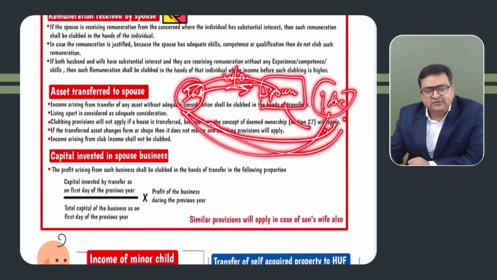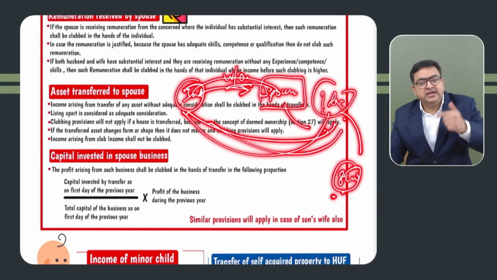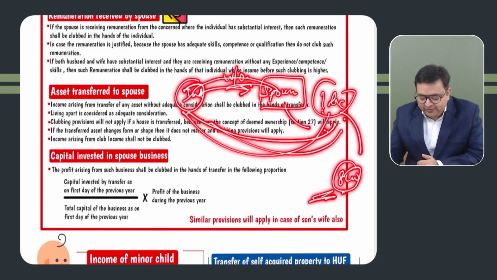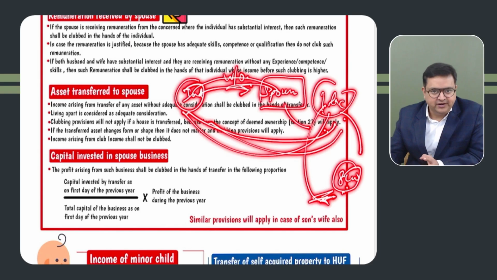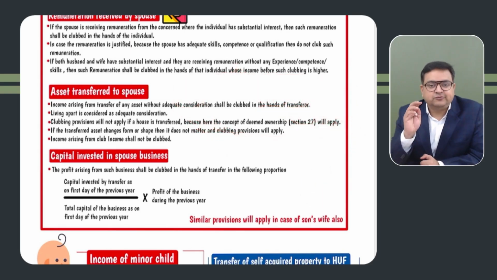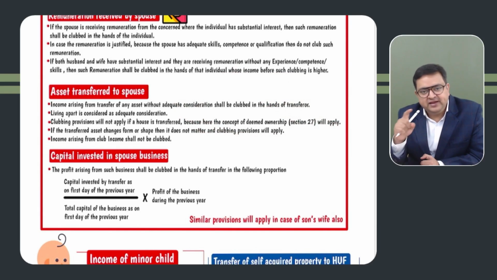Let's say the spouse has invested this 1 lakh rupees again somewhere, and she is earning 8,000 rupees of income on that. What is this? This 8,000 rupees is income on clubbed income. Income on clubbed income will not be clubbed. Got it? Are you able to remember this provision? Income on clubbed income will not be clubbed. Next point. If we have transferred an asset and the spouse has changed this asset, it doesn't matter. Whatever the income on the changed asset, that will also be clubbed.